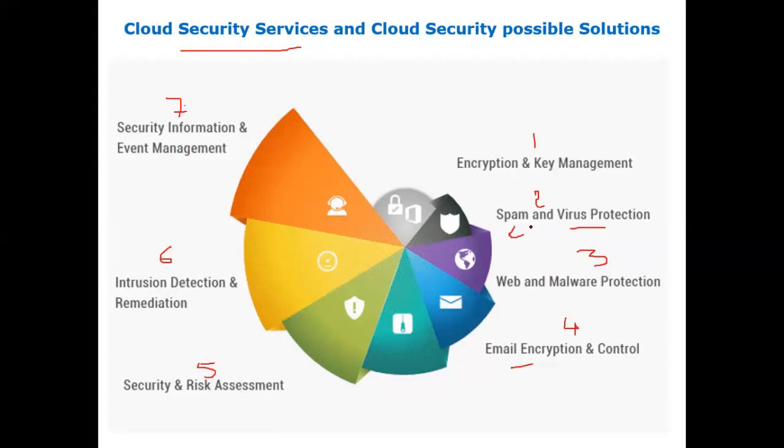We have already discussed spam, virus, encryption, key management, web malware protection, email encryption and intrusion detection in previous topics. In the examination, just list them all and elaborate one line for each; that is more than enough. These are the icons for encryption, spam, email and so on: the seven different solutions available for cloud security services.